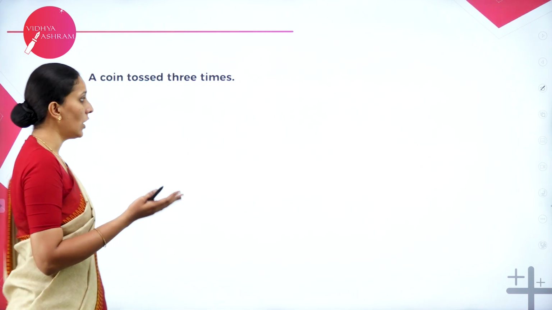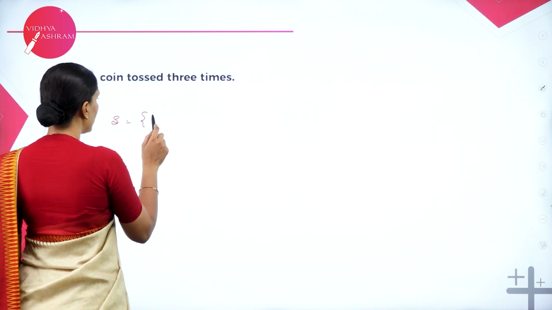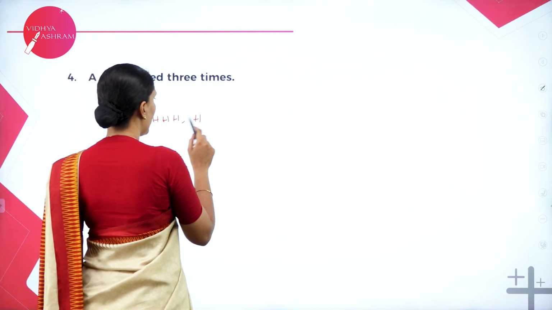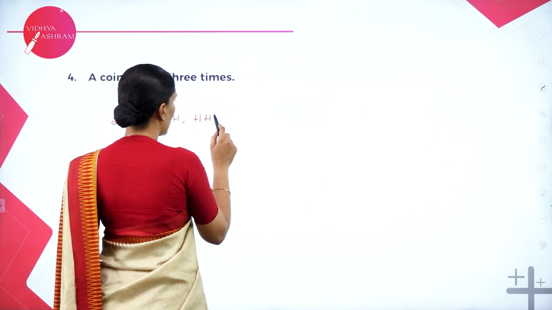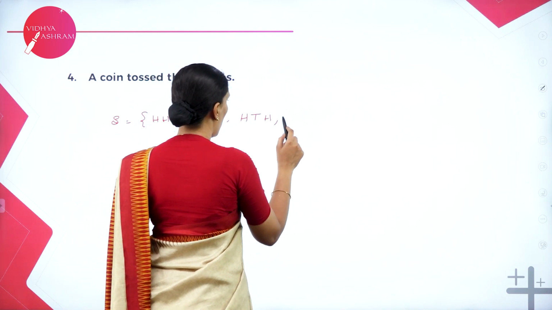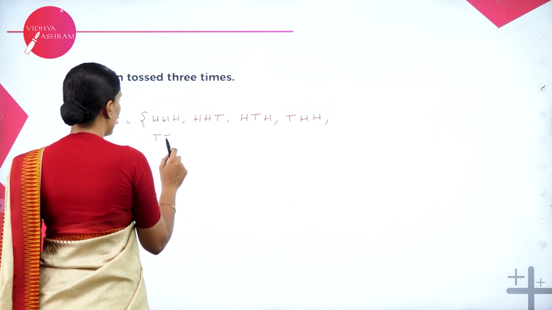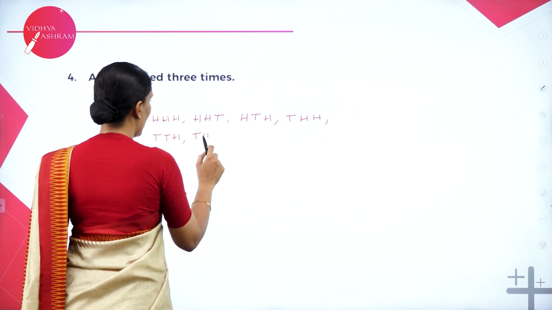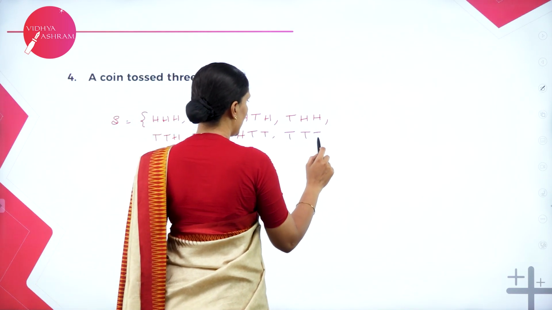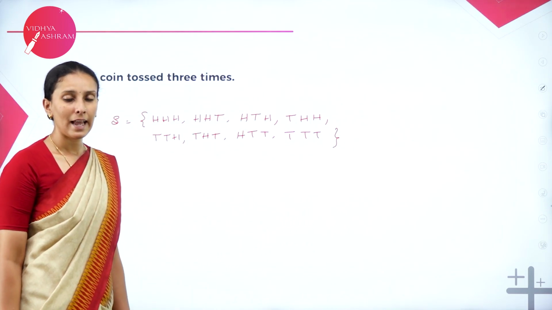So depending upon the face value, the outcomes can be written as: all 3 coins may show head, or the first one head, second one head, third one tail, or H, T, H, or T, H, H, or T, T, H, or T, H, T, or H, T, T, or T, T, T. So thus there will be 8 outcomes for this experiment.